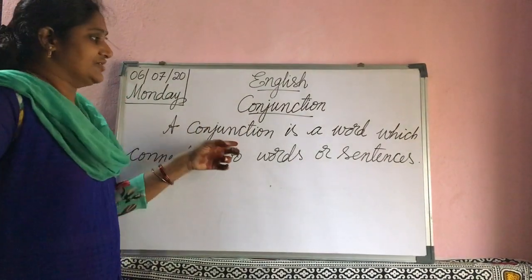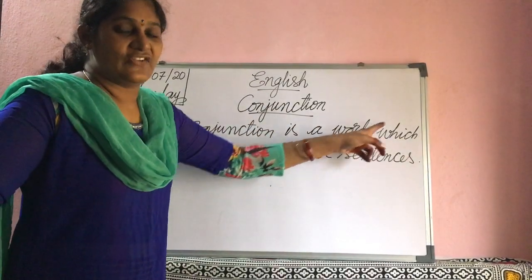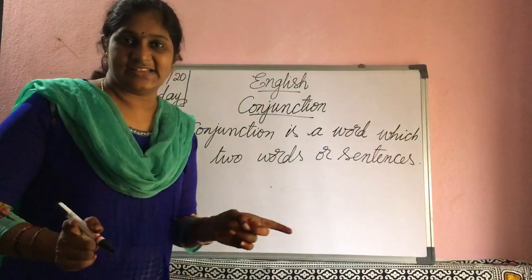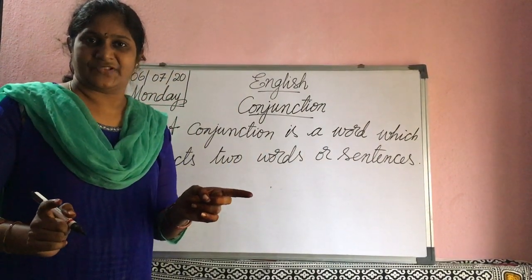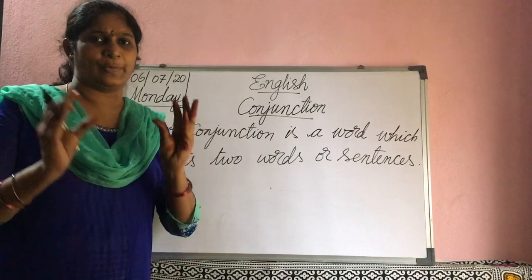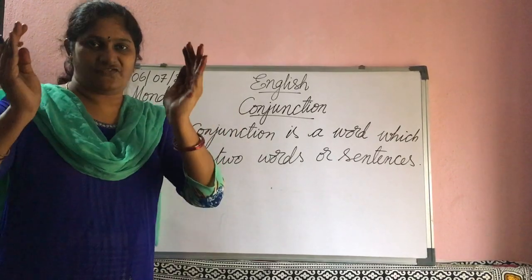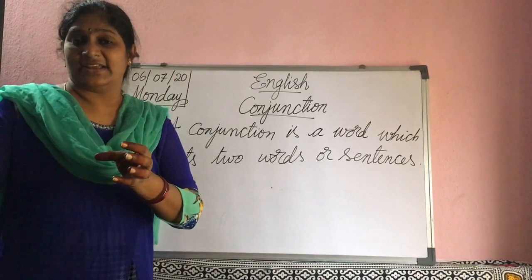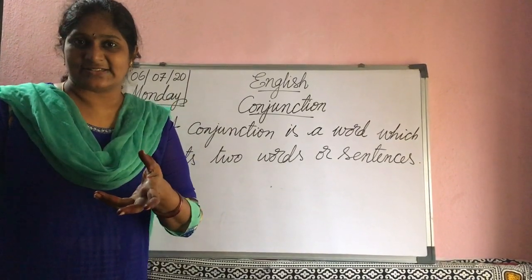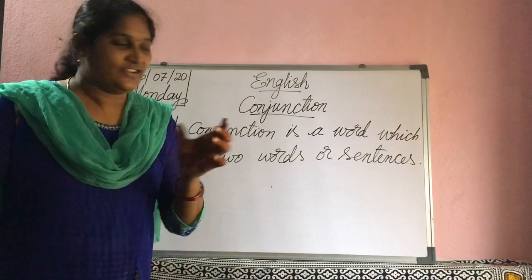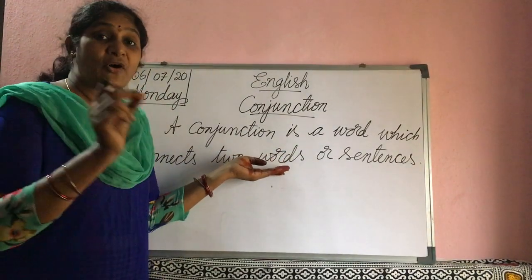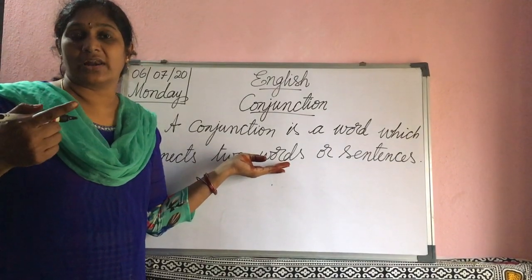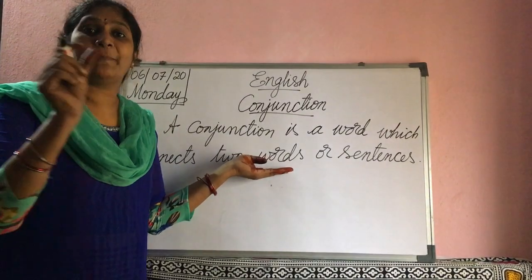Once again, a conjunction is a word which connects two words or sentences. What is meant by sentence? A group of words. It gives a full meaning. What is meant by word? A group of letters. It makes new words. Already in previous class I explained the word wall.